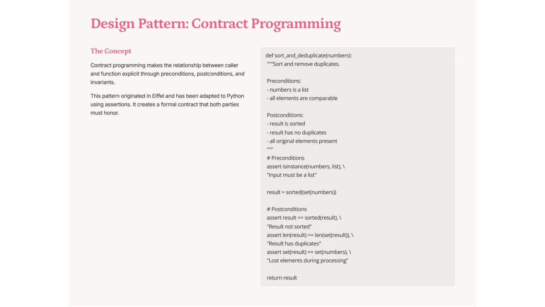Contract programming formalizes the relationship between caller and function using preconditions, postconditions, and invariants. Originating in Eiffel, it adapts to Python with assertions. For example, in sort and deduplicate, preconditions ensure input is a list, while postconditions confirm sorting, uniqueness, and element retention. This pattern enforces a mutual contract, enhancing code reliability.